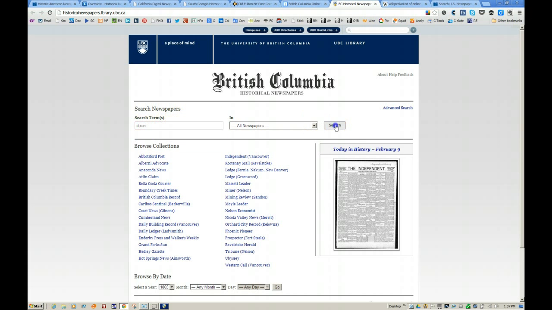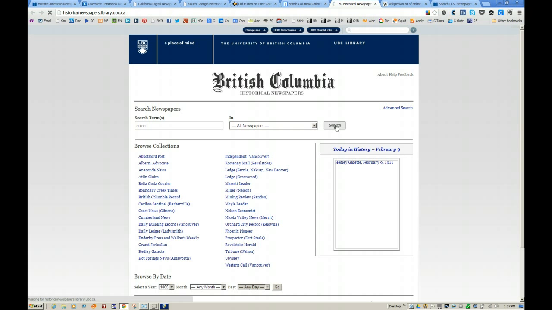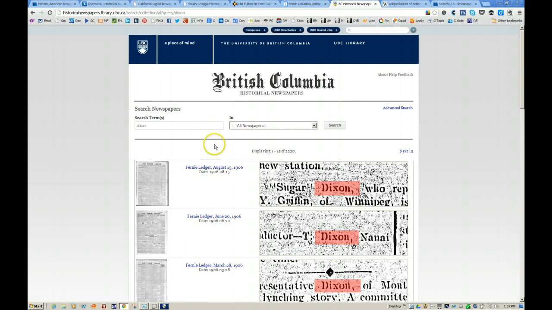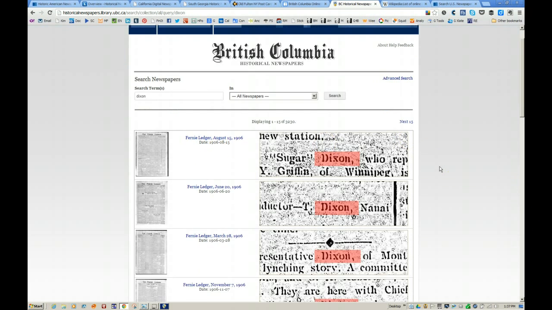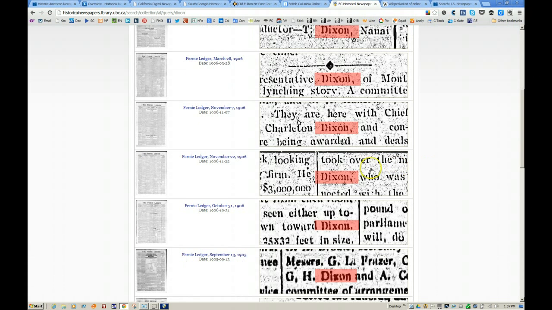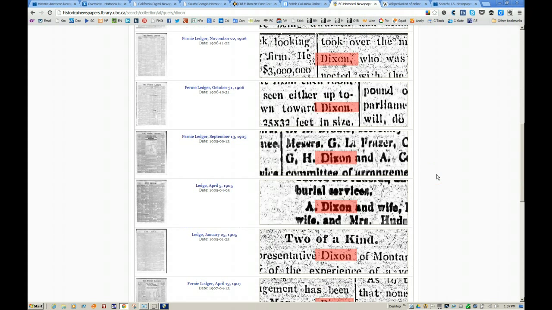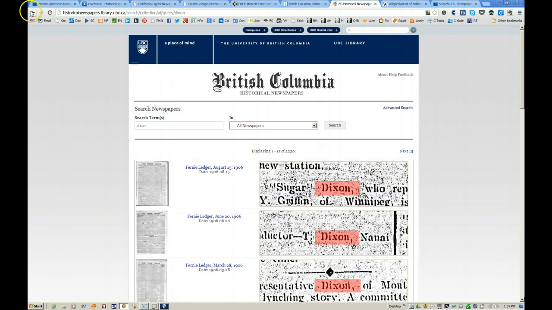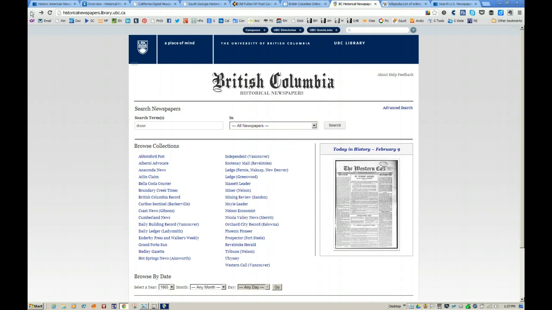For Dixon. Again, it's searching in all newspapers in British Columbia, and here it displays the results with the highlighted word that we put in as a search parameter. I won't go further than this, but you get the idea of how this one works.